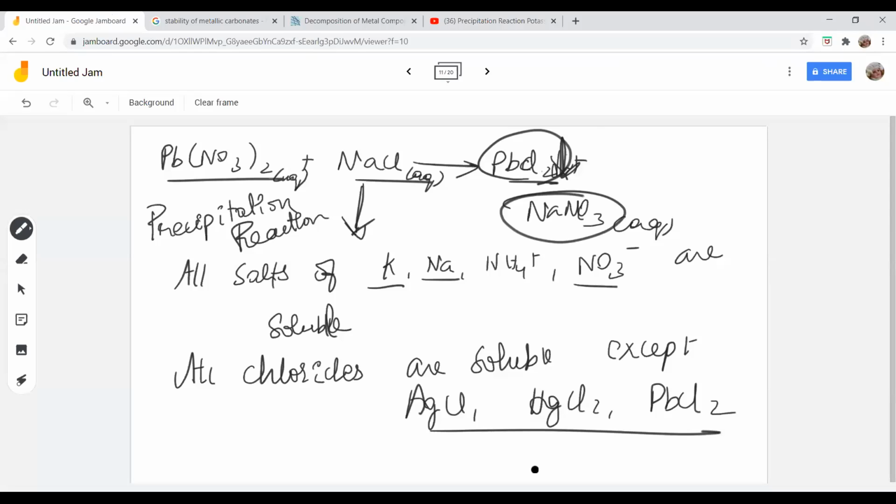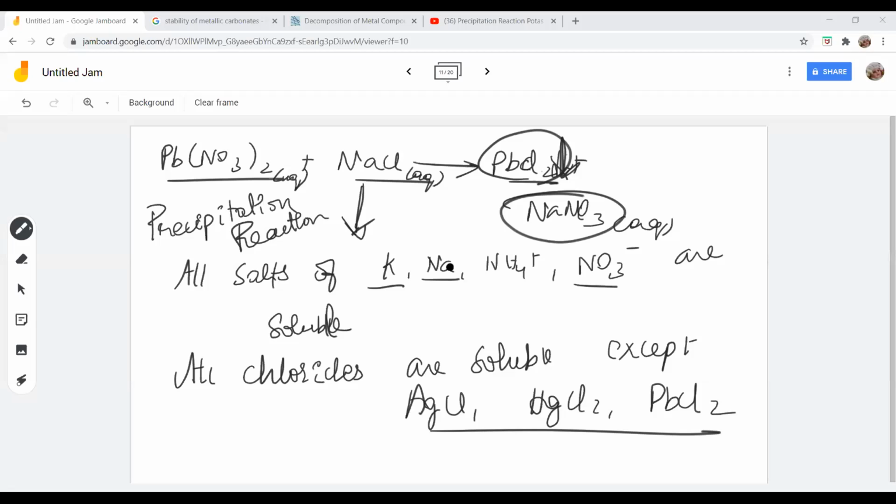Ma'am, I have a doubt. Yes, what is your doubt? Ma'am, will all double displacement reactions produce a precipitate? No. Acid-base reactions sometimes produce a precipitate, sometimes they do not. For an acid and a base reaction, it is not necessary. But when two salts are reacting, two ionic compounds are reacting, then a precipitation reaction will take place. Clear?